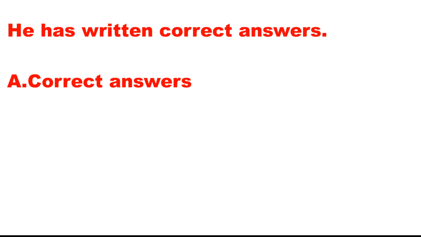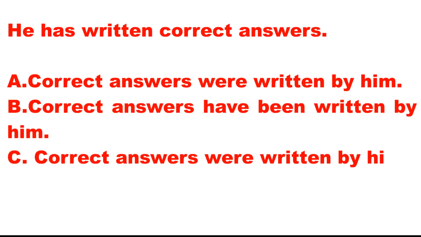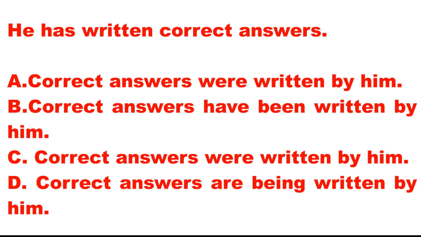Let us find out the fourth one. He has written correct answers, and let us see all four options. A, correct answers were written by him. B, correct answers have been written by him. C, correct answers were written by him. D, correct answers are being written by him. How will you find out the correct answer here?